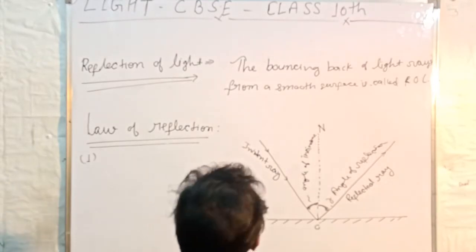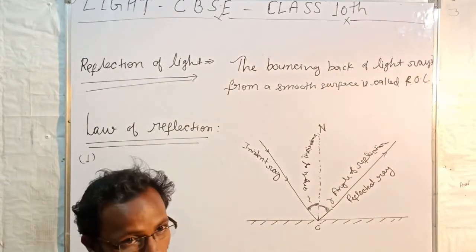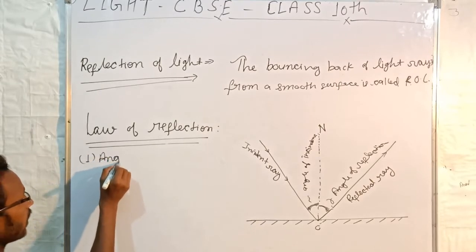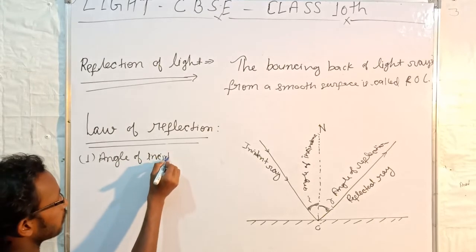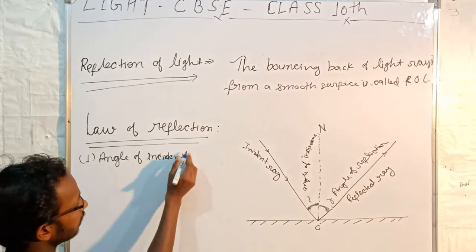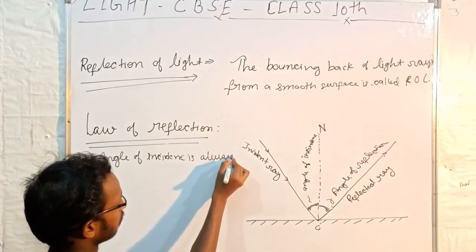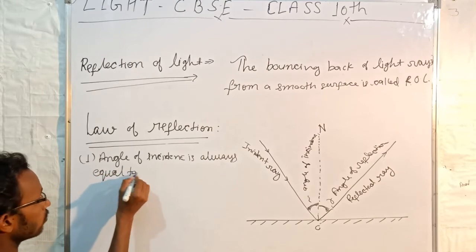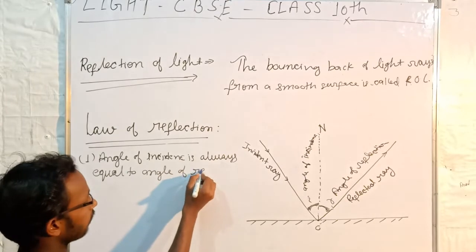This is a very important question for the board examination. What are the laws of reflection of light? Our first law is that the angle of incidence is always equal to the angle of reflection.